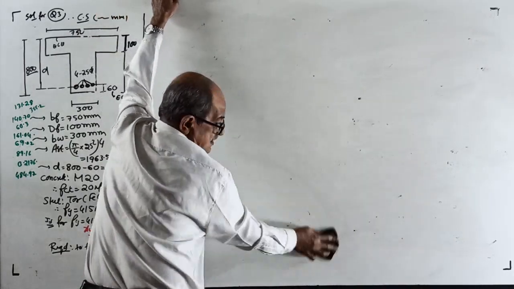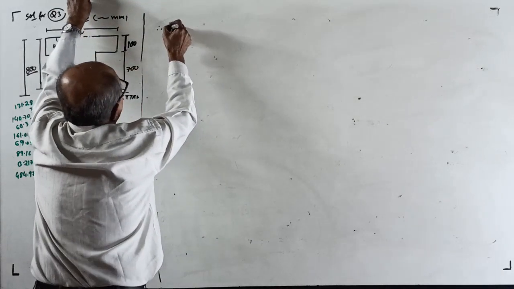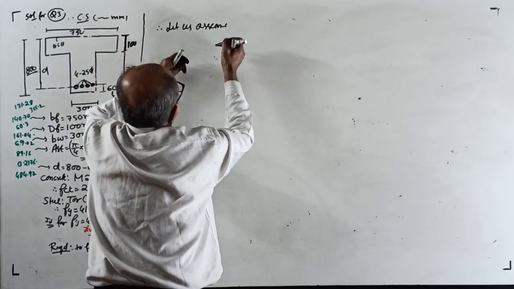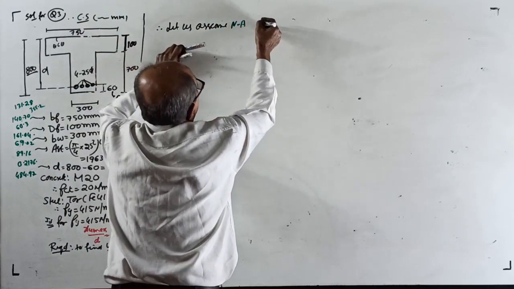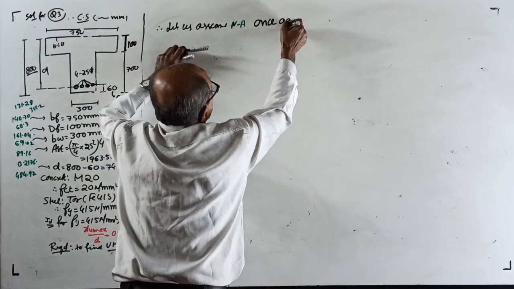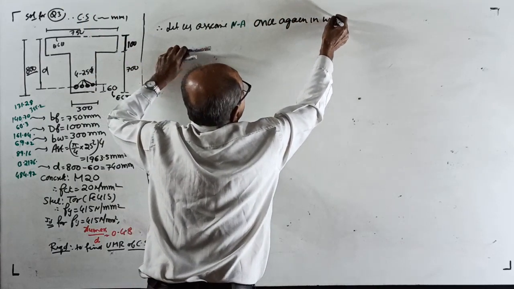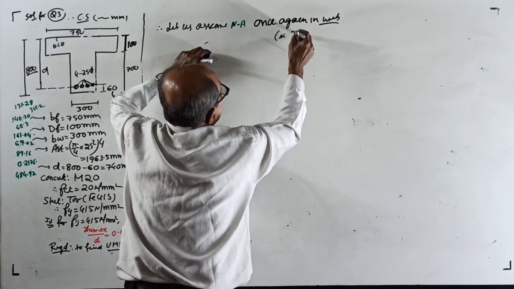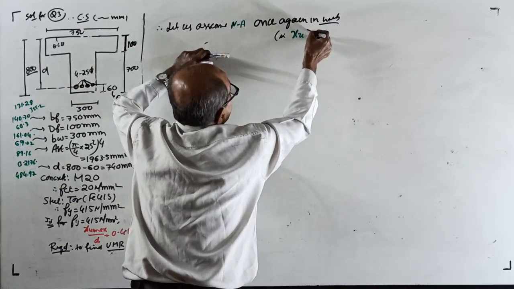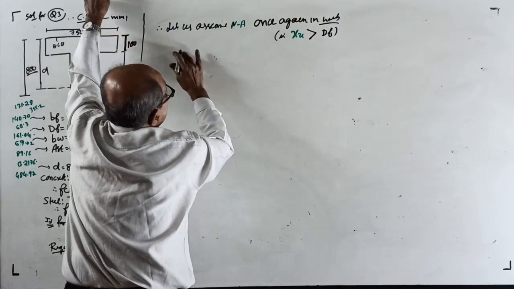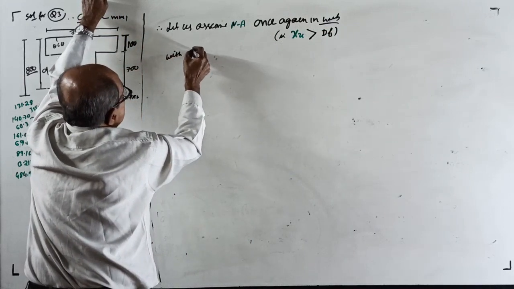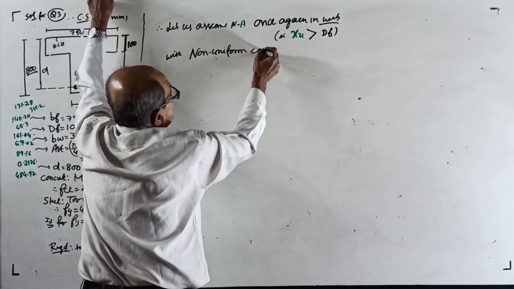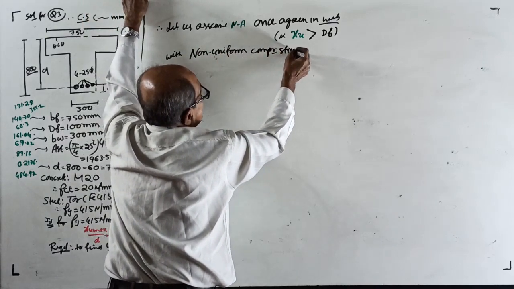So what you do is, therefore, right here, let us assume the neutral axis once again in the web, that means your assumption is XU is more than DF, with non-uniform compressive stress in flange.